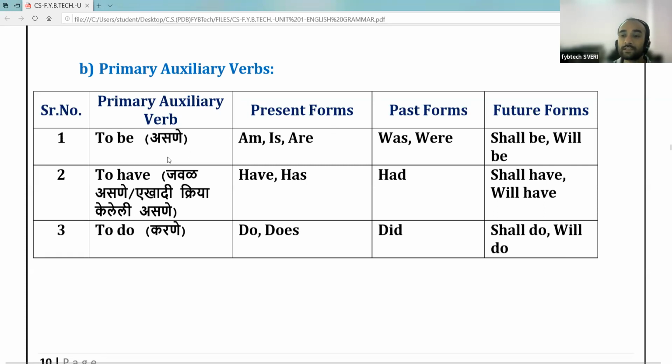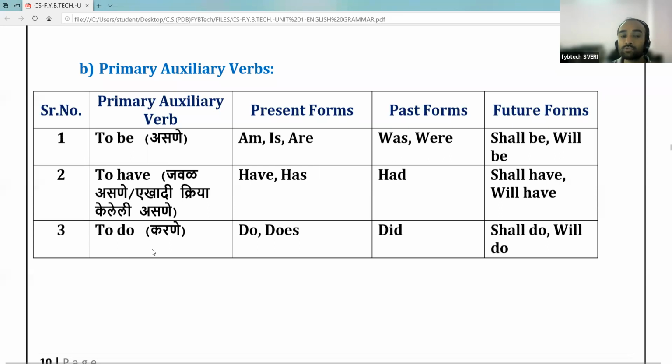Then primary auxiliaries of to have form: in present tense we use have or has. In the past tense we use had. And in the future tense, we make use of shall have or will have. So these are the primary auxiliaries of to have form: have, has, had, shall have, and will have.